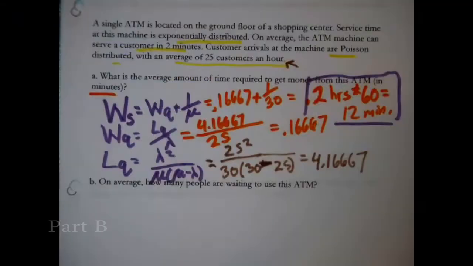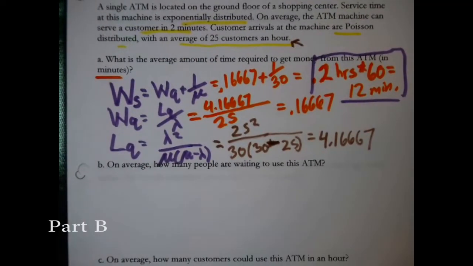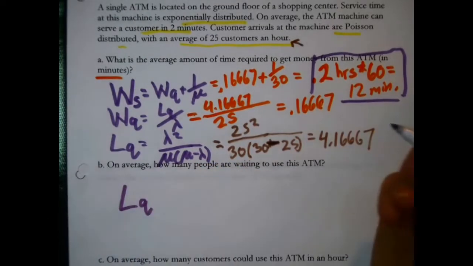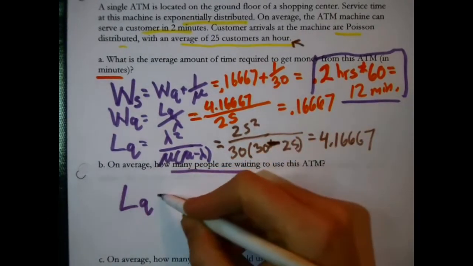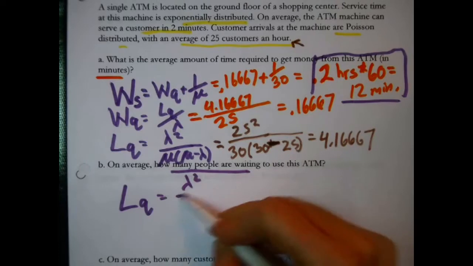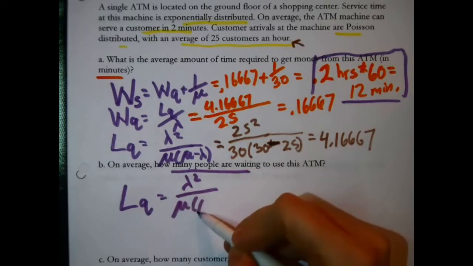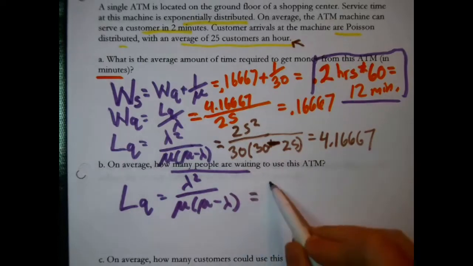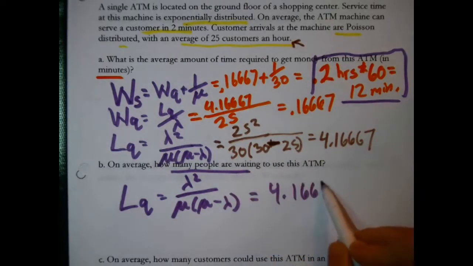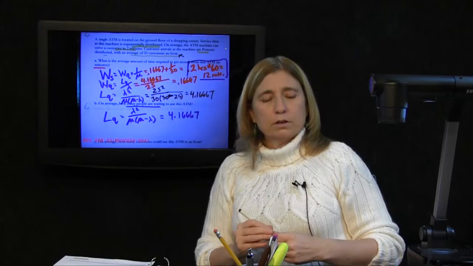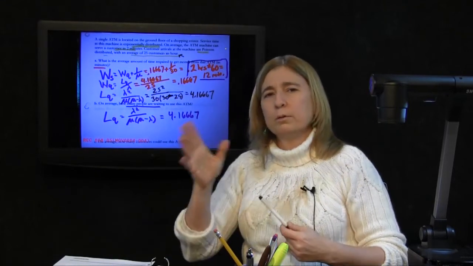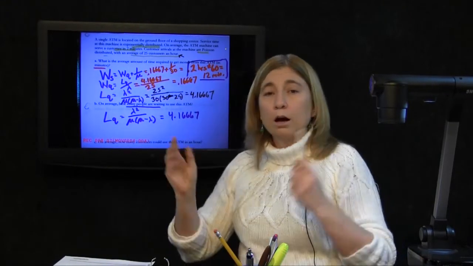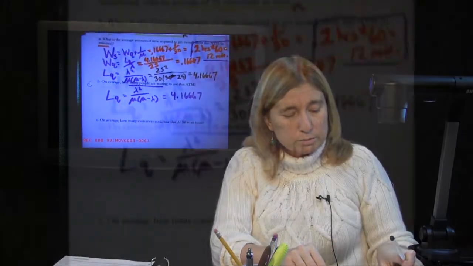Now, what's the next question? On average, how many people are waiting to use this ATM? Perfect, that's LQ, the average length of the line. I'll copy the formula over again here, but we already worked that for the first part. That's 4.1667. On average, a little over 4 people are waiting to use this machine.